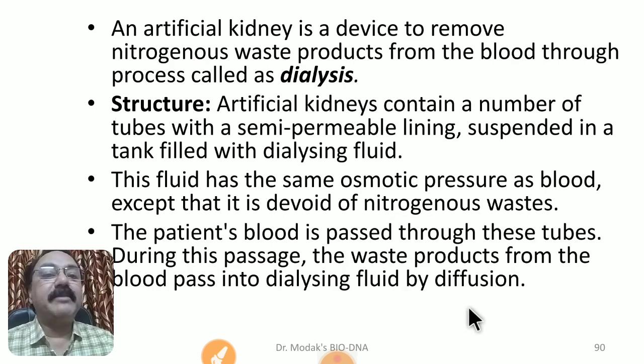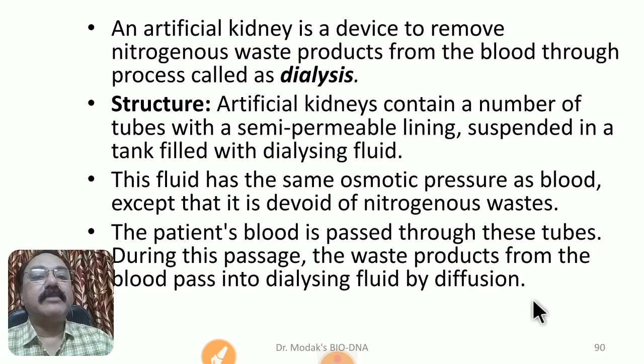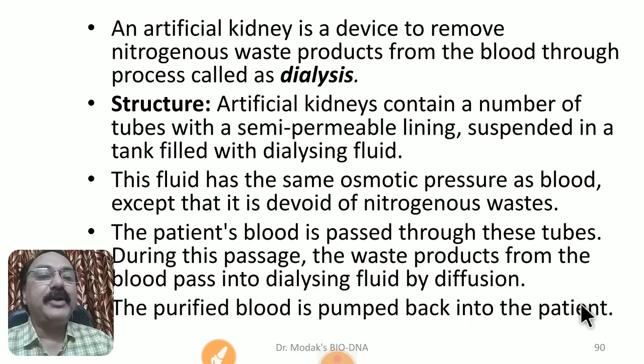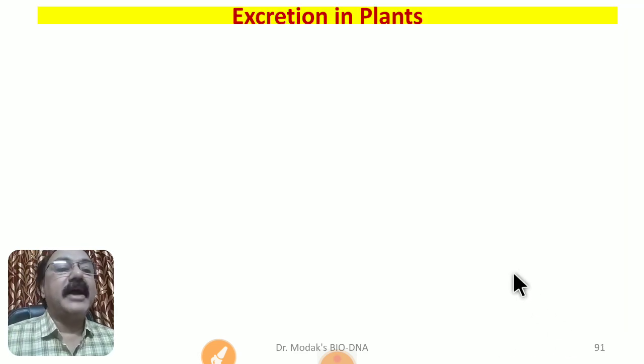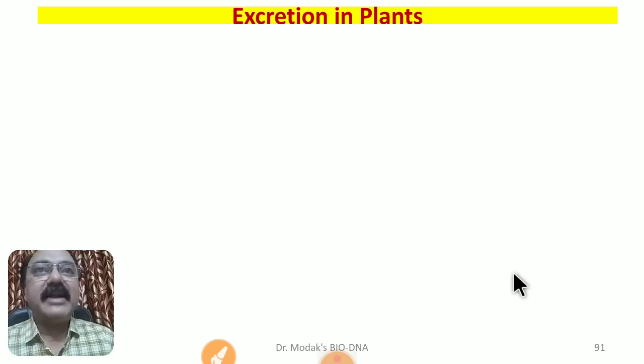Therefore when the patient's blood is passed through these tubes, during this passage the waste products from the blood pass into the dialyzing fluid by diffusion. The purified blood is then pumped back into the patient's body. So this is the way a hemodialyzer helps the patient to remove the nitrogenous waste. Hemodialysis is done often, depending upon the condition of the patient.